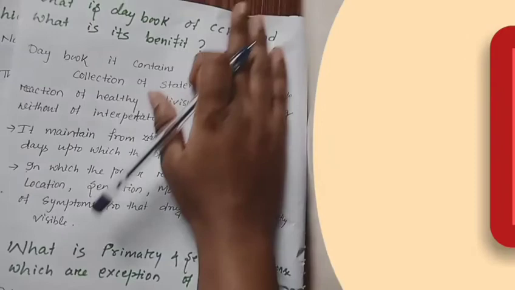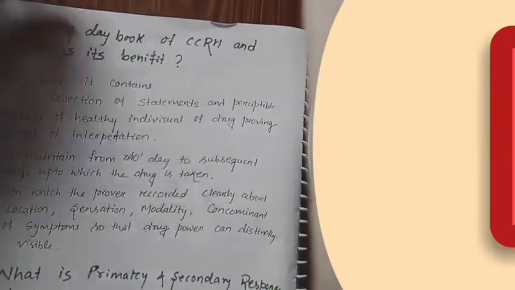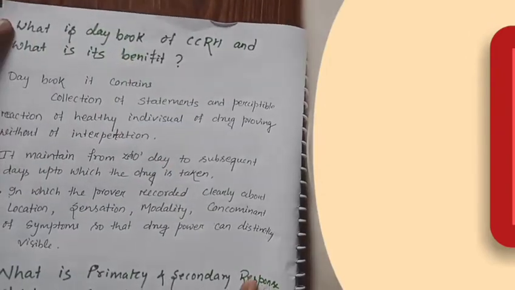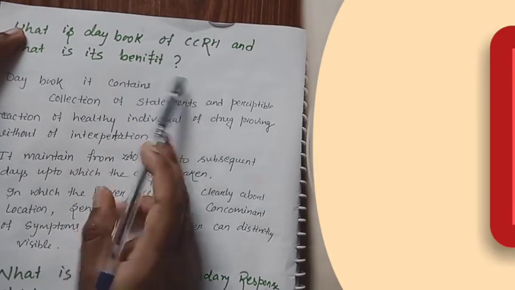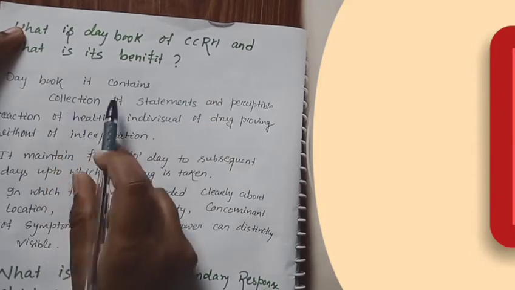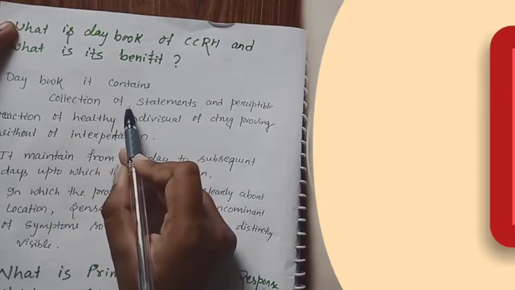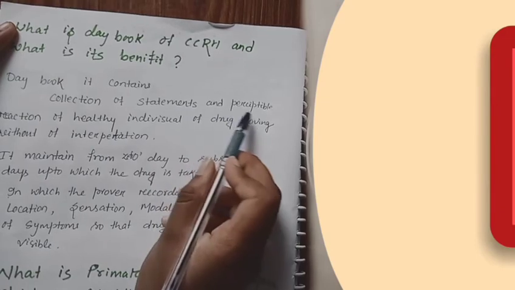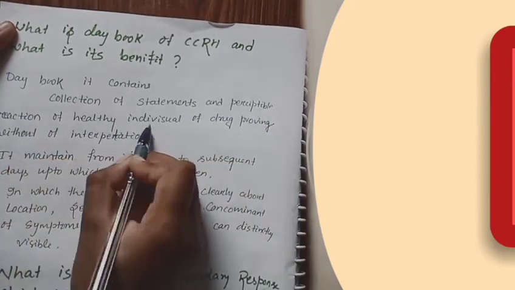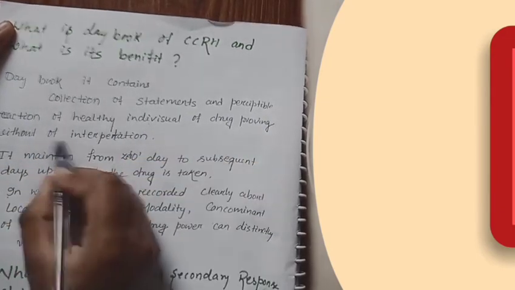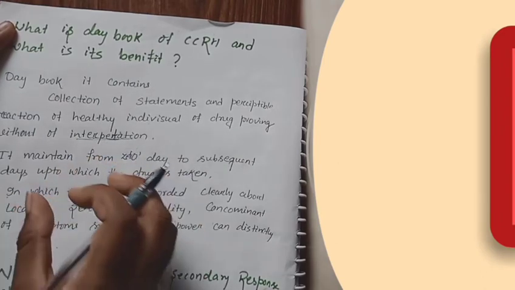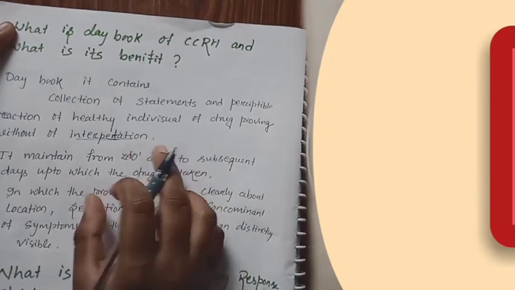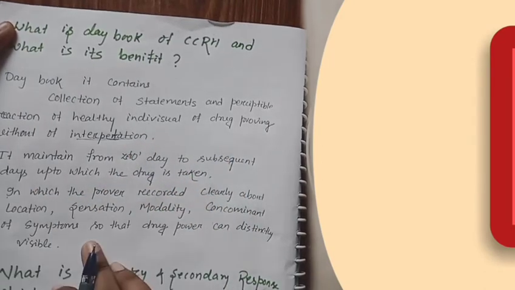Then another question is that during the process of proving, what is the day book given by CCRH and what is its benefit? The day book is given by the CCRH, the Central Council for Research in Homeopathy. It contains the statements and perceptible reactions of a healthy individual during drug proving without any interpretation. Any symptom which is visible is clearly mentioned. There is nothing added or subtracted in it.